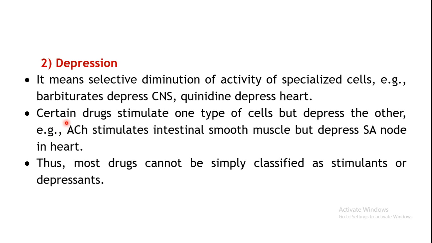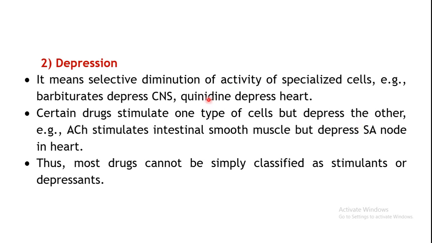Now, we have so far seen two types of actions, stimulation and depression. But there are certain drugs which can produce both types of actions. They may produce stimulation in one type of cells, but they may depress some other types of cells. That means a particular drug you cannot categorize as only a stimulant. You just can't broadly go on classifying drugs depending upon whether it is a stimulant or a depressant. You can't make a generalization.